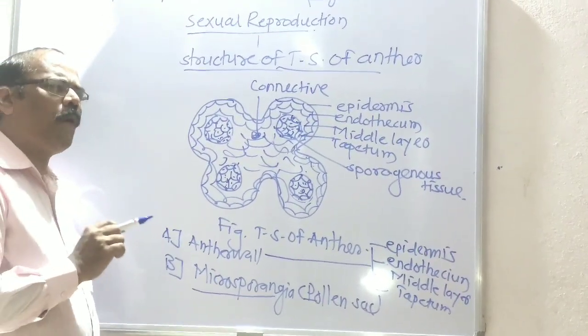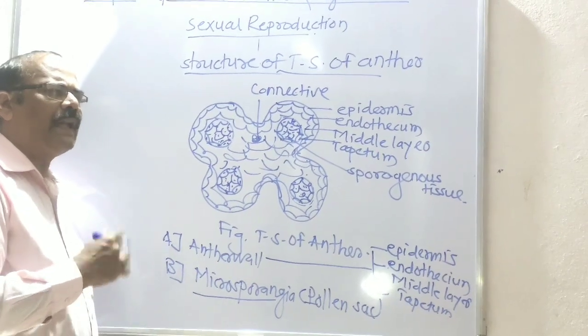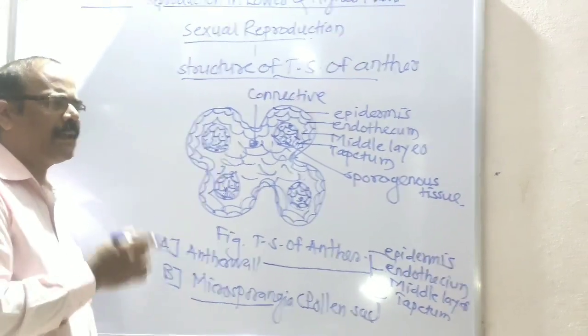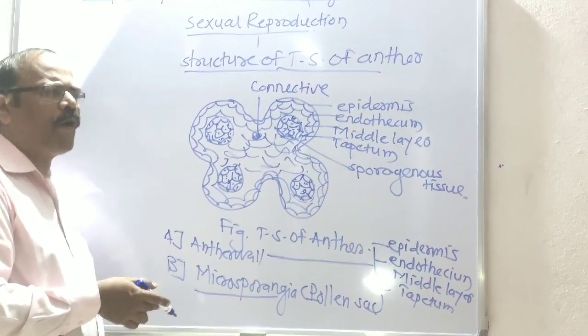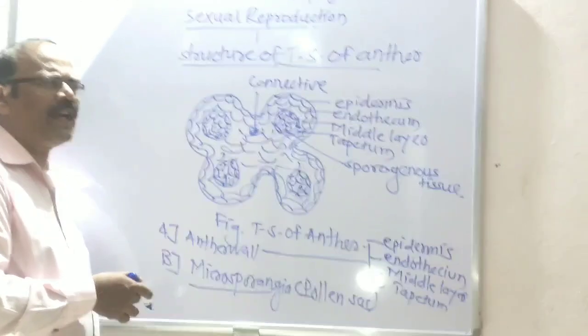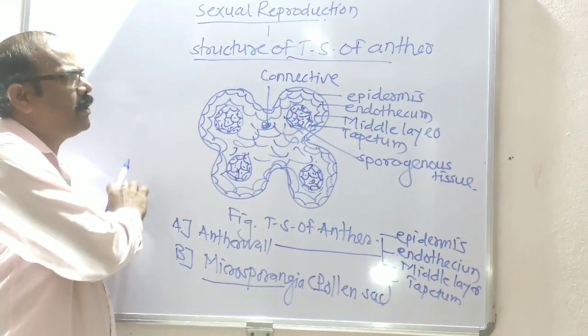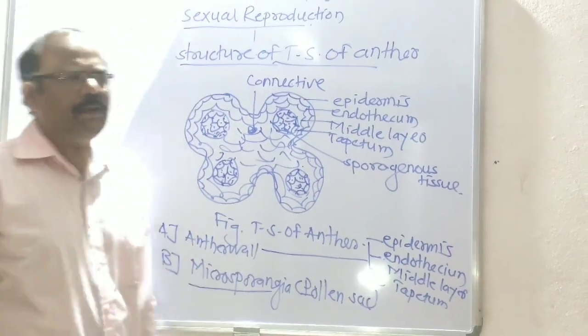The sporogenous cells act as microspore mother cells, which undergo meiosis and form haploid microspores in tetrads. This is the structure of the TS of anther.